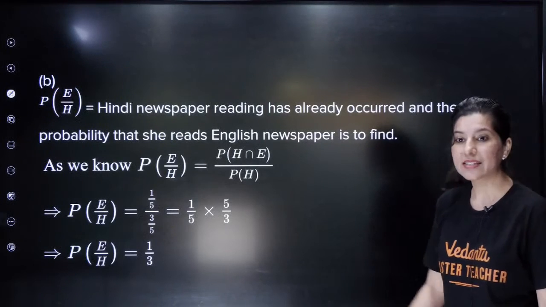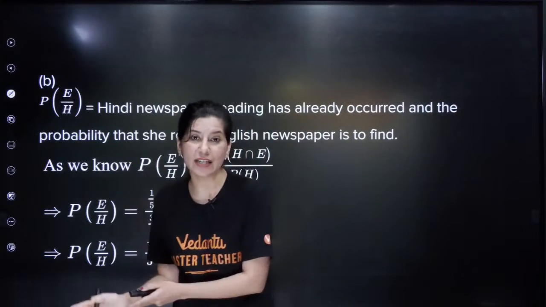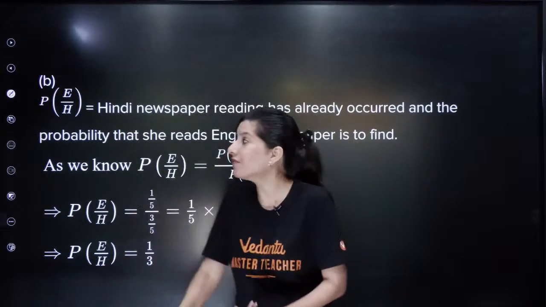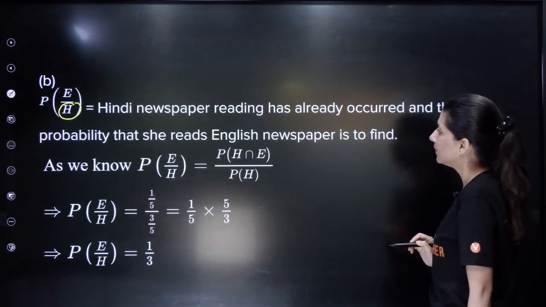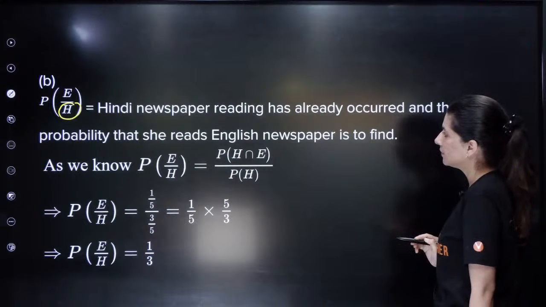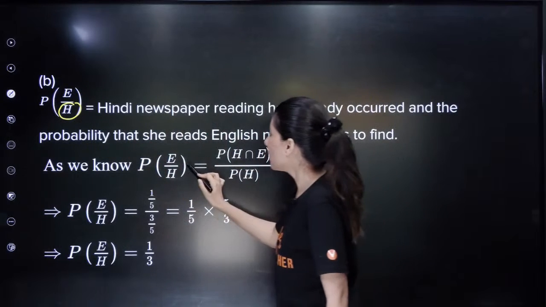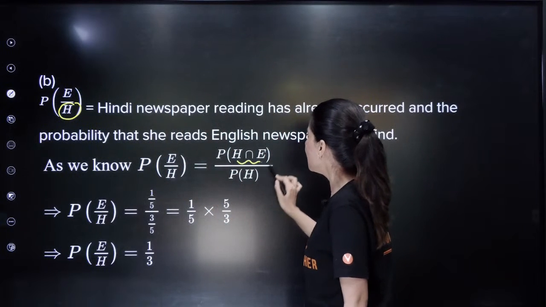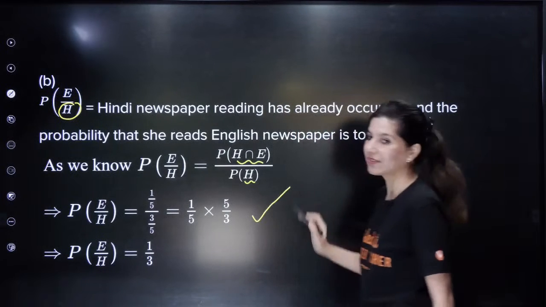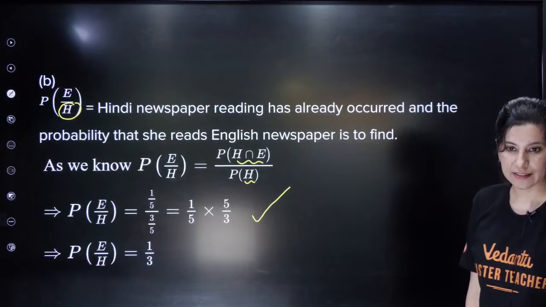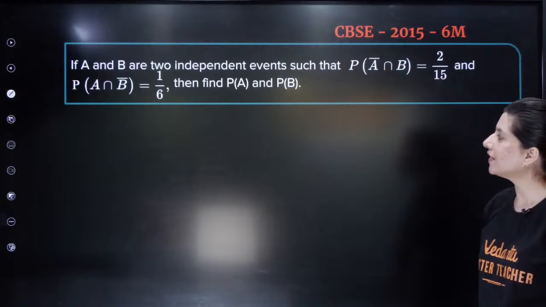Now part B. Probability that she reads English newspaper given that she reads Hindi newspaper. So probability of E given H is the intersection upon the denominator, Hindi, and we have 1 by 3 as the final answer. Give me a big thumbs up if we are done.